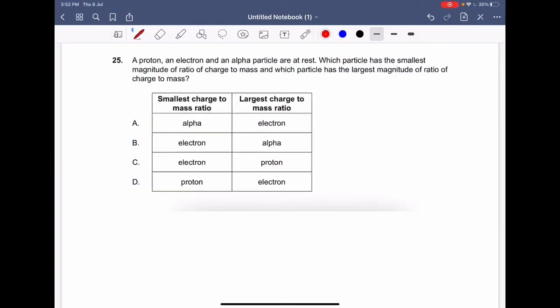A proton, an electron and an alpha particle are at rest. We need to compare the smallest charge to mass ratio to the largest charge to mass ratio. So the charge to mass ratio can be written as Q by M. We are comparing the ratio of the first, the proton, the second, your electron, and the third, your alpha particle. Over here let me write this as alpha particle.